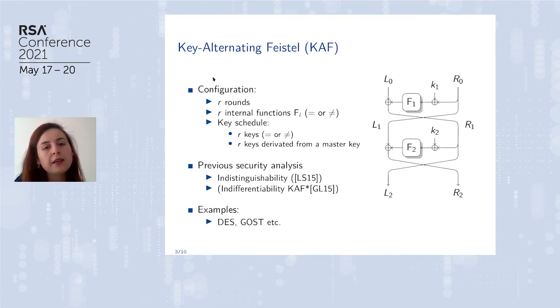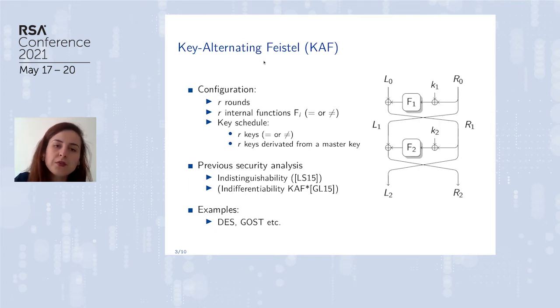So for key-alternating Feistel ciphers, this is the construction here. You can see that it's an instantiation of the Feistel network. So the message is split into the left part and the right part. The right part will be XORed with a subkey, and then this value will be processed by a random function f1 and then XORed to the left part of the message. So this is one round KAF.